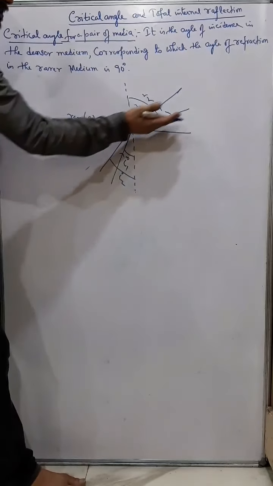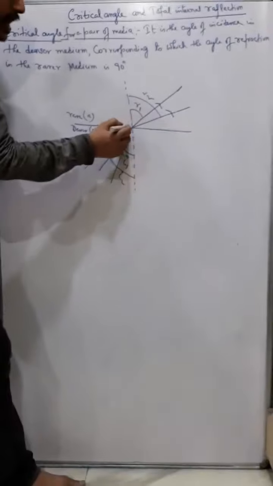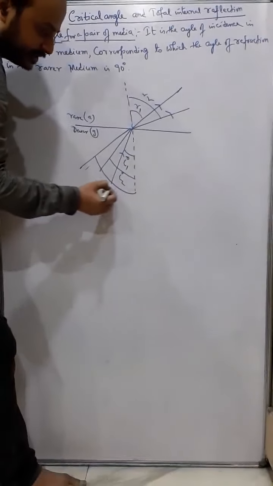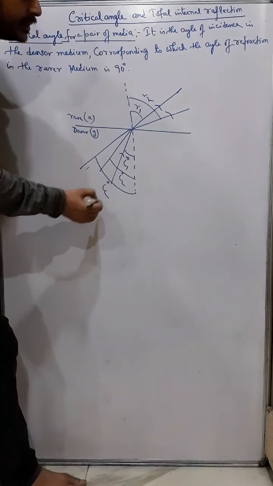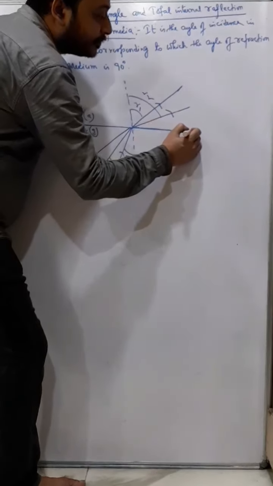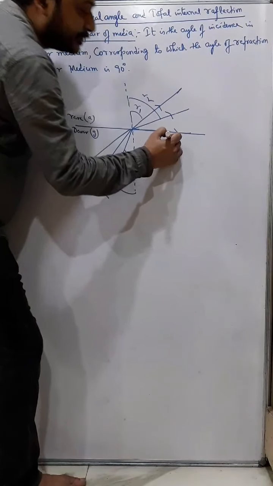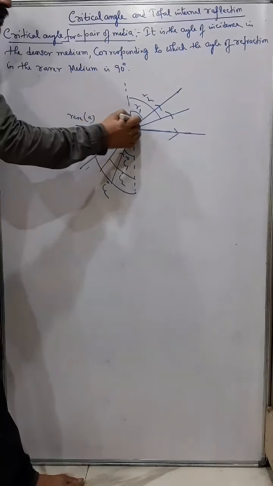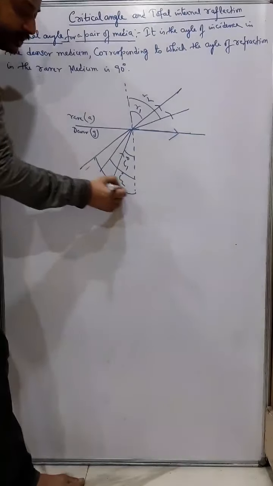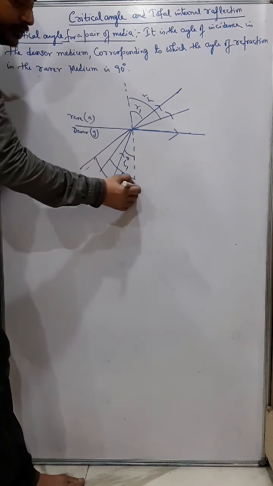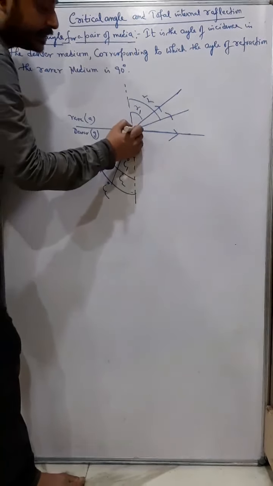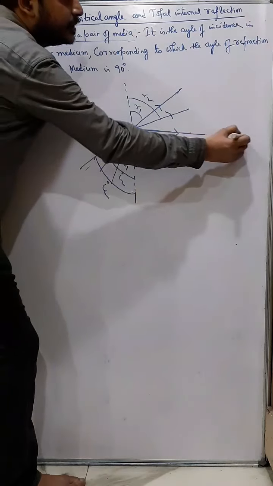Again, if I increase, it will increase more, and at a certain angle of incidence, the ray of light will just get out along the surface in this way.